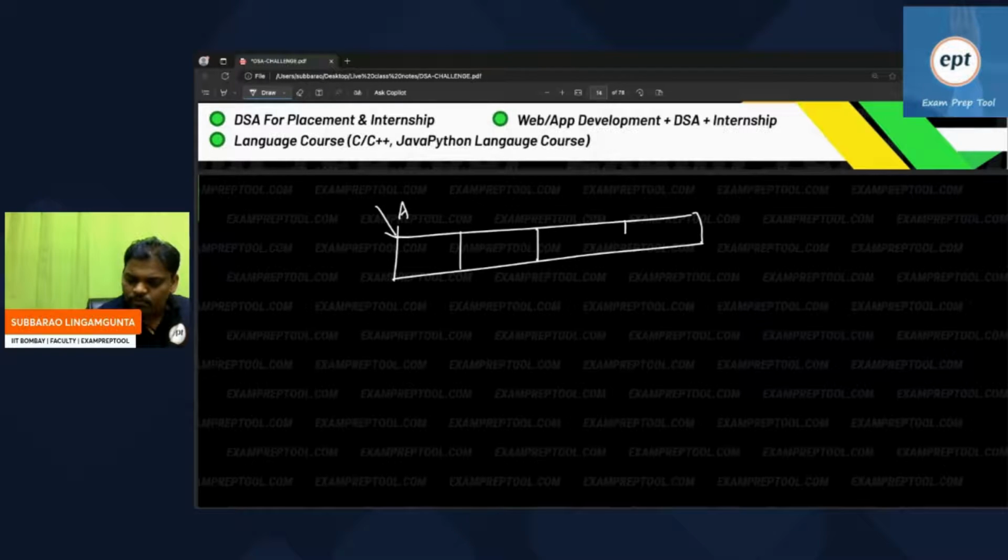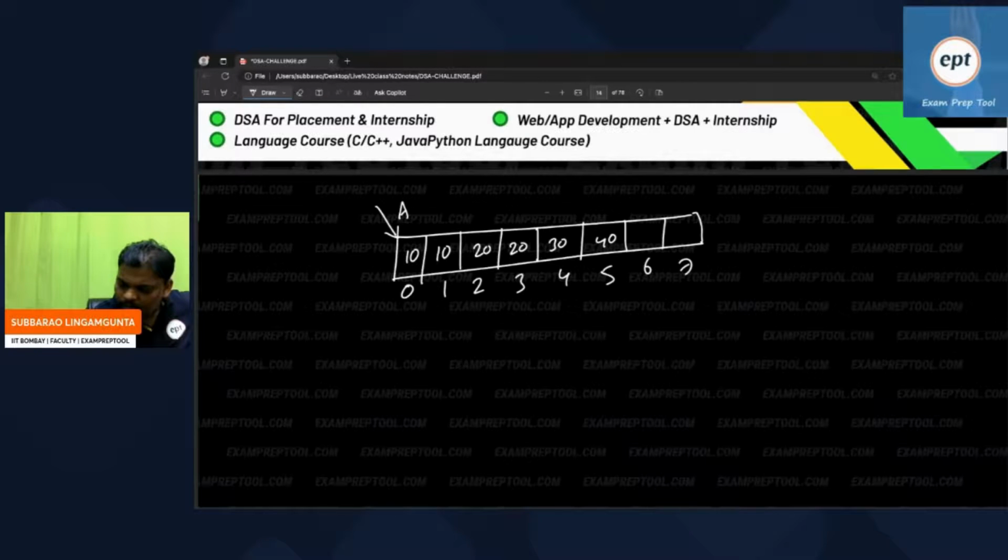Can you see this also? Indices 0, 1, 2, 3, 4, 5, 6, 7. Right? Take one more array. See how I am going to do this: 10, 10, 20, 20, 30, 40, 30, 40, 50, 50. Some numbers like this.